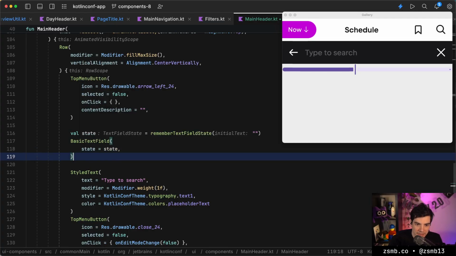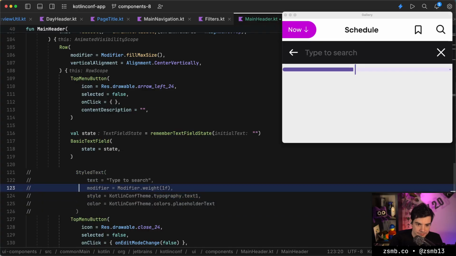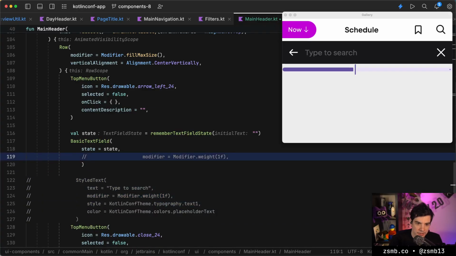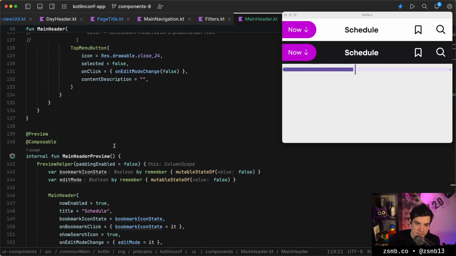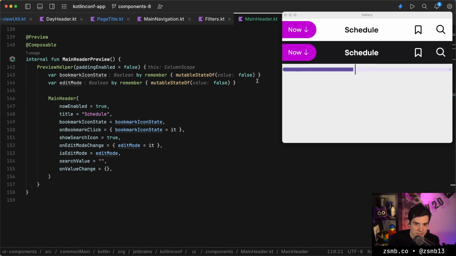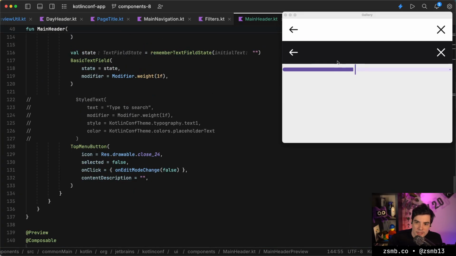Wait, that's it? That already creates a text field? Let's just put a modifier on it for now. Save. Again, it reloads a bit too much. Actually, I'm just going to change it so that we're in edit mode by default, just for convenience. That's a text field. Okay, that's a start.